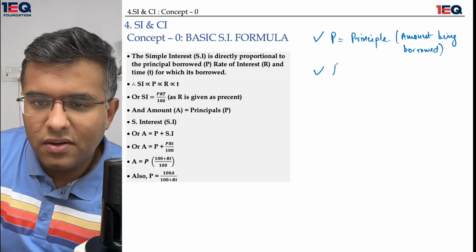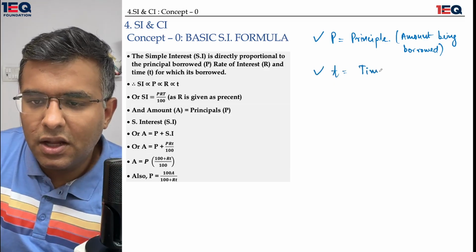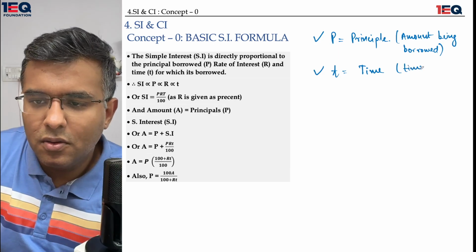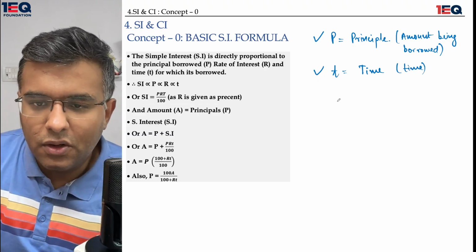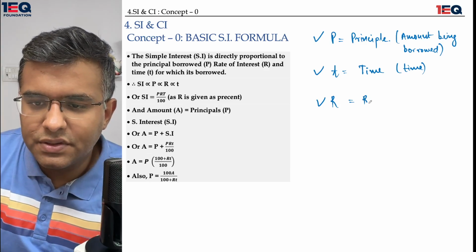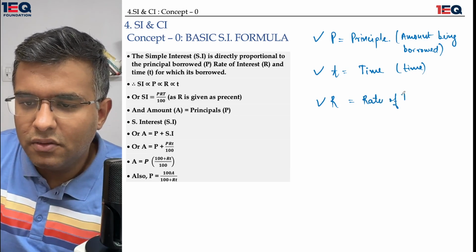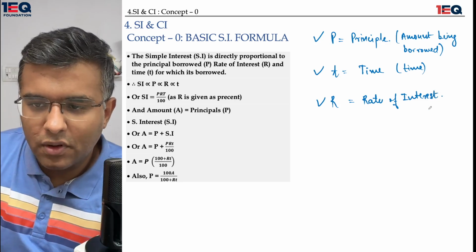Then talking about time, that is T. T is the time against which the amount is being borrowed or the loan is supposed to be repaid. Then R is the rate of interest.